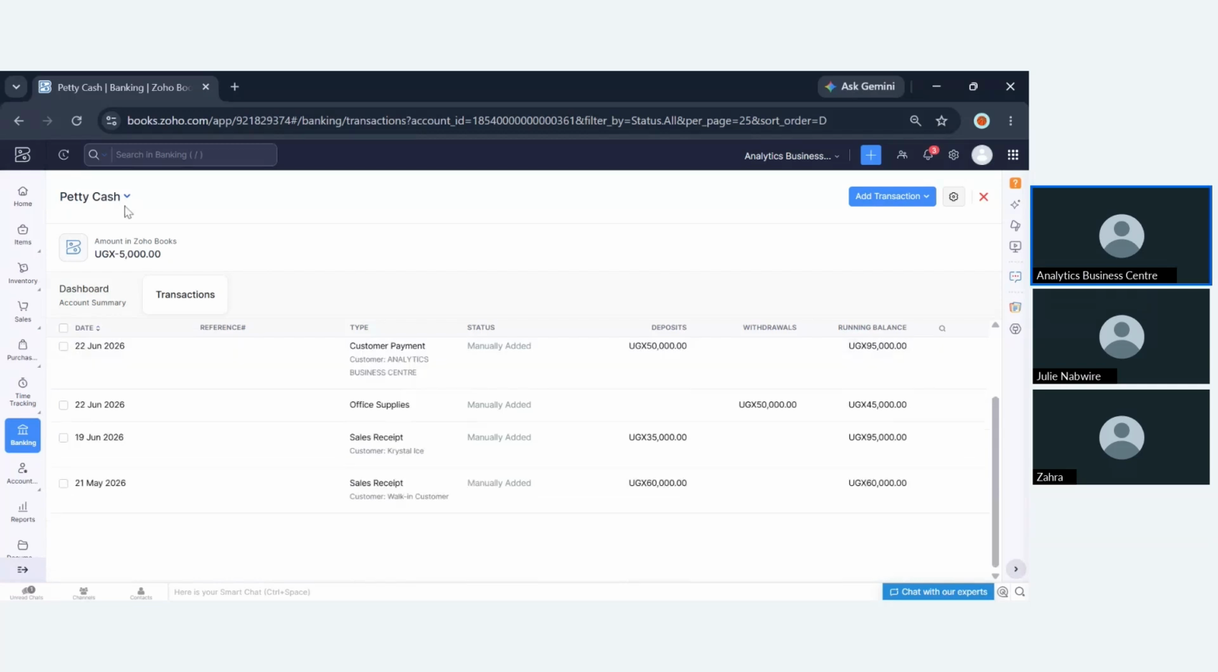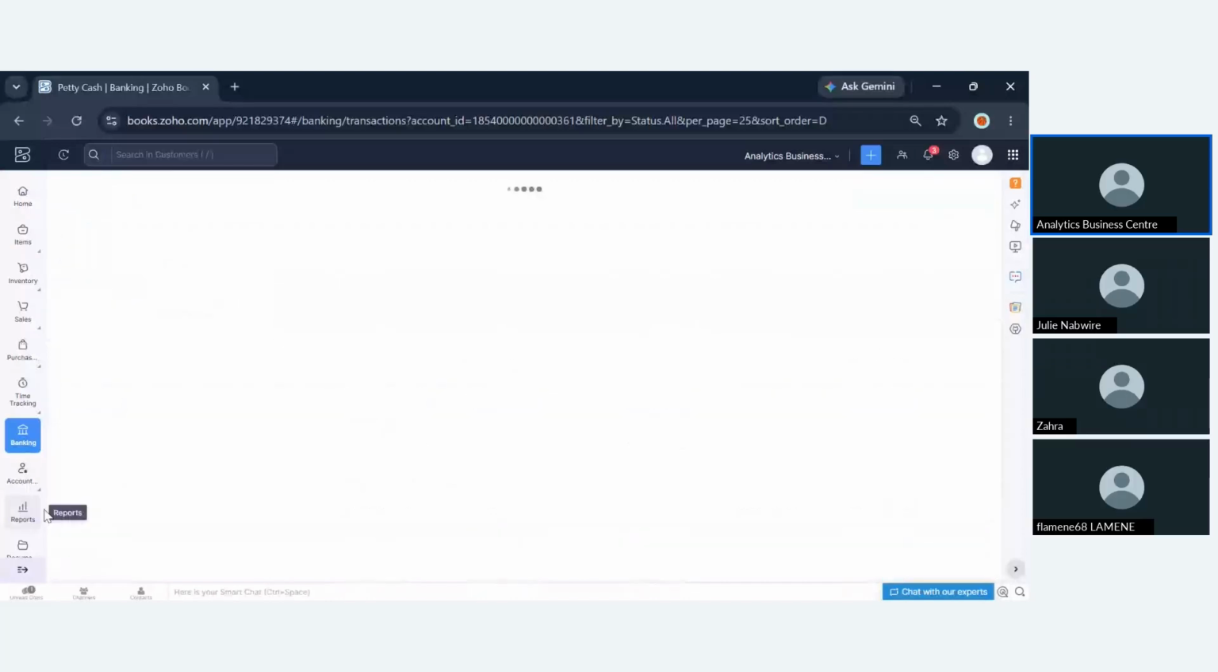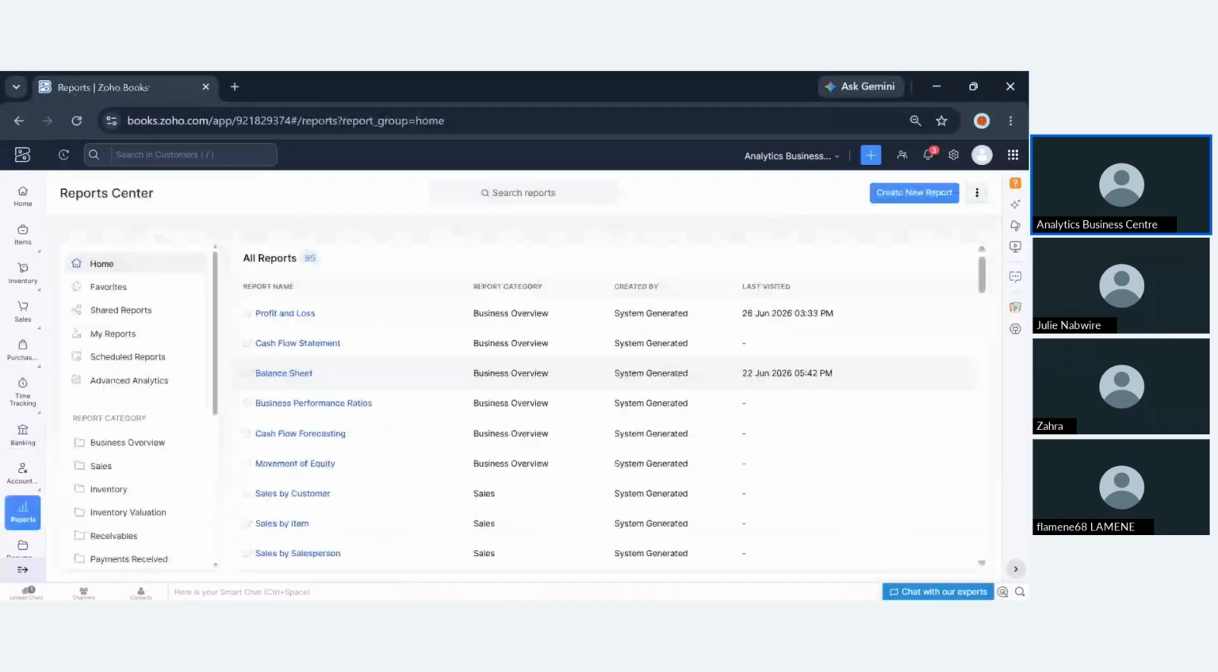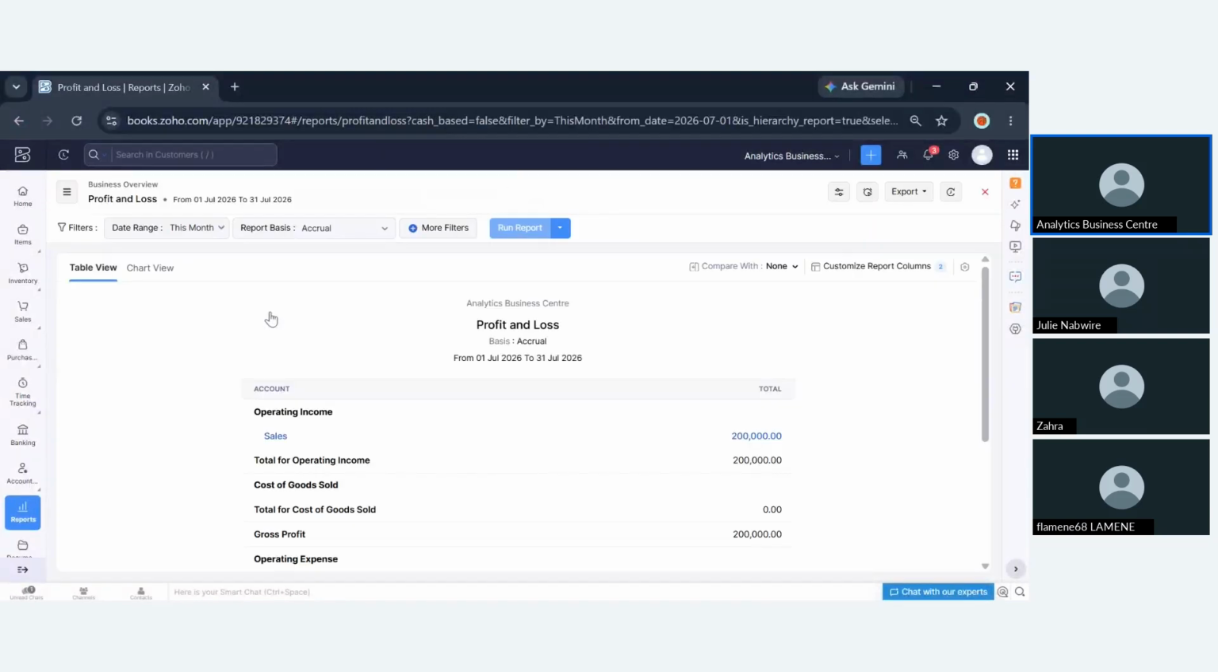I had talked about these accounts, the banking. At the end of the day, you'll have this interface that shows you all those transactions that have happened against this specific account. Moving along, we have the report section. Because you have attached transactions in the system, you can see how you've been doing financially.